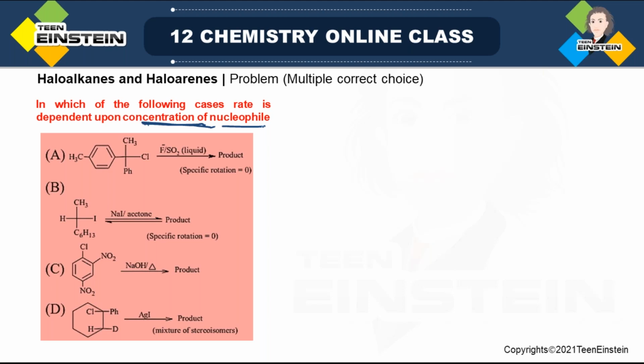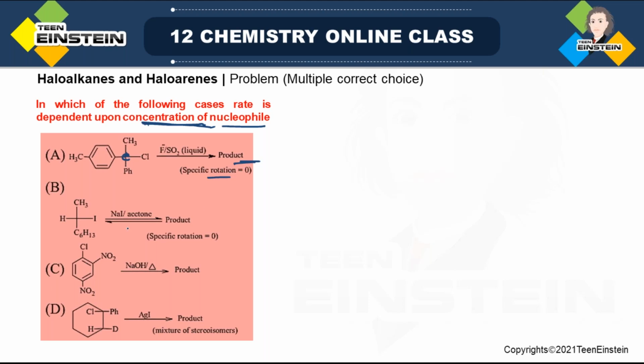So in option A, there is a chlorine attached to this carbon, but it is not directly attached to an aromatic carbon, so you can consider it as a haloalkane. In the presence of fluoride ion, there is product formation. Now, the actual structure of the product is not given, but here it is mentioned that the specific rotation is 0. That means there will be racemization.